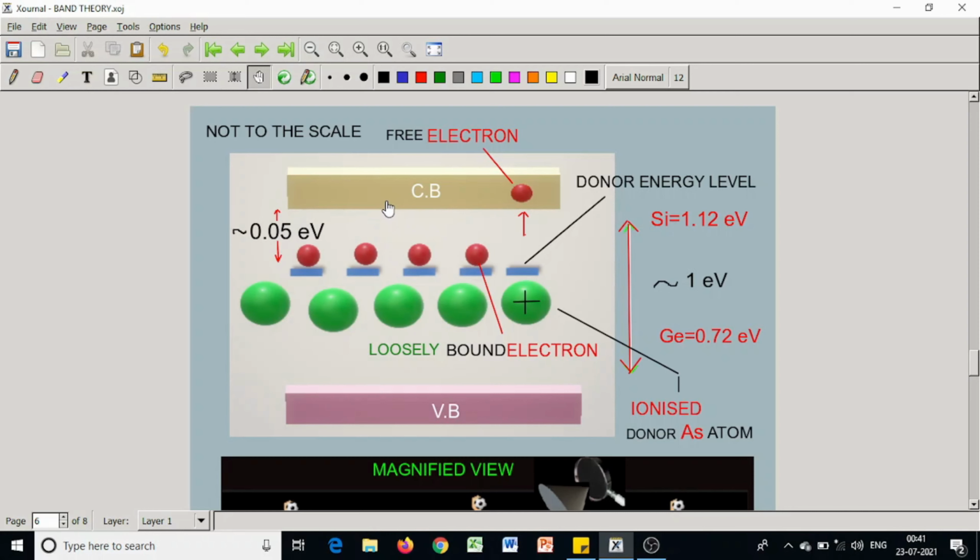If the valence electrons were completely free, if these valence electrons are close to the donor atoms, pentavalent arsenic atoms, its energy would have been somewhere in the conduction band.